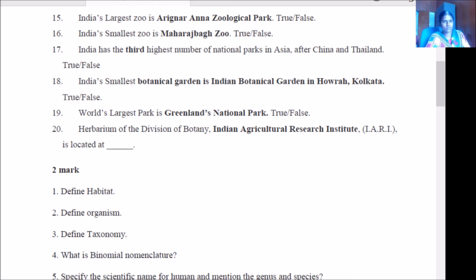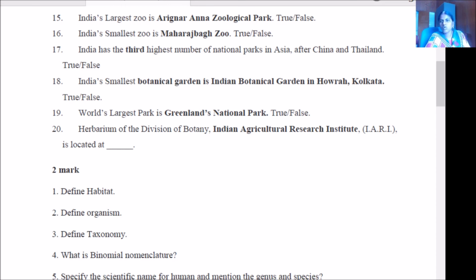India's smallest botanical garden is the Indian Botanical Garden in Howrah, Kolkata. Is it true? No, it is not the smallest one. It is the largest one, right? So it is false. So the answer for 18 is false. World's largest park is Greenland's National Park. Is it true? Yes, true. Herbarium of the Division of Botany, Indian Agricultural Research Institute, is located at which place? New Delhi.